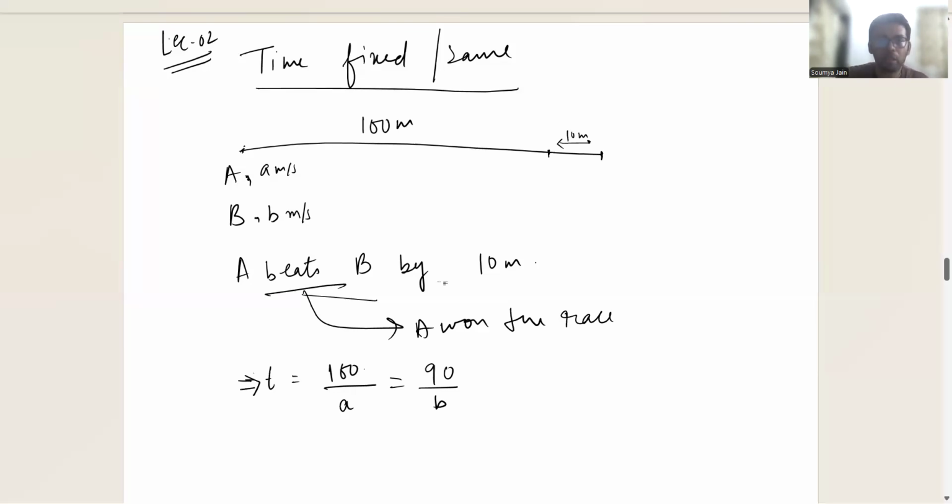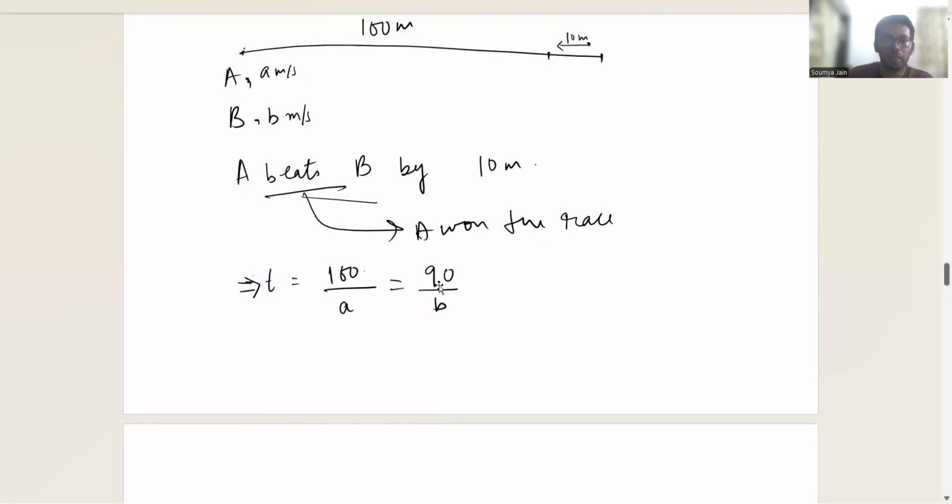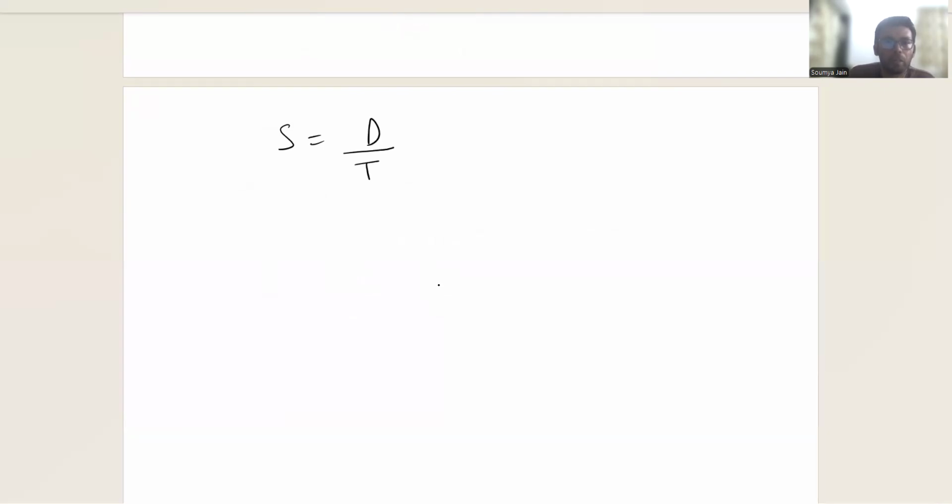So essentially, coming back to the formula that we had written here, speed is equal to distance by time. Now here time is same for both the competitors. So I can rearrange this as t equals constant. See, time is never constant, but you get the idea of what I'm trying to say, or fixed, I would say. Same.